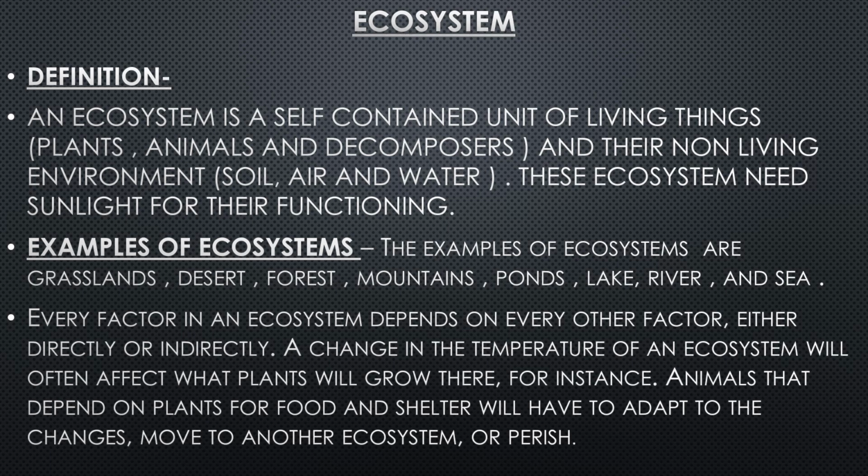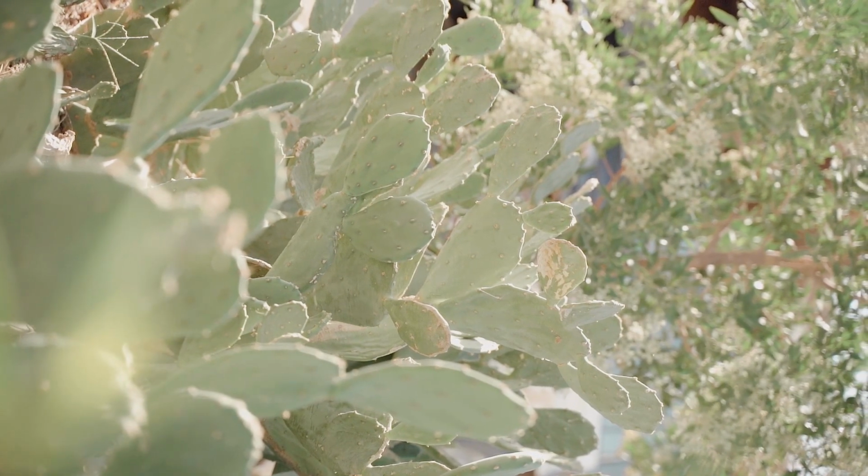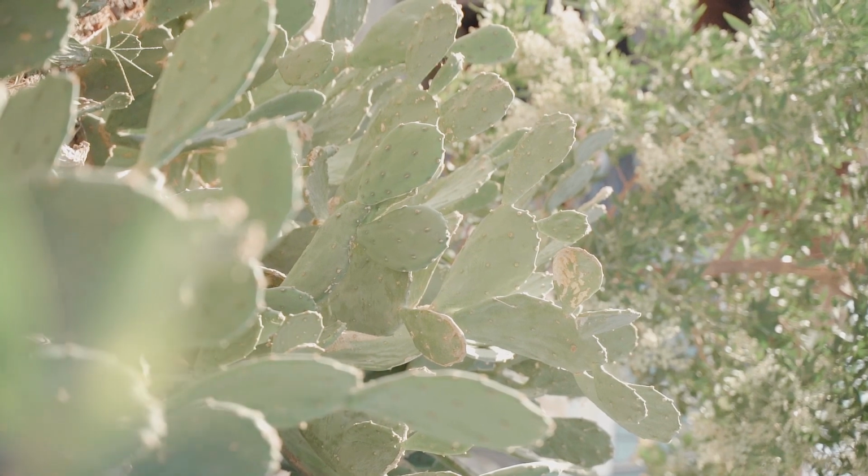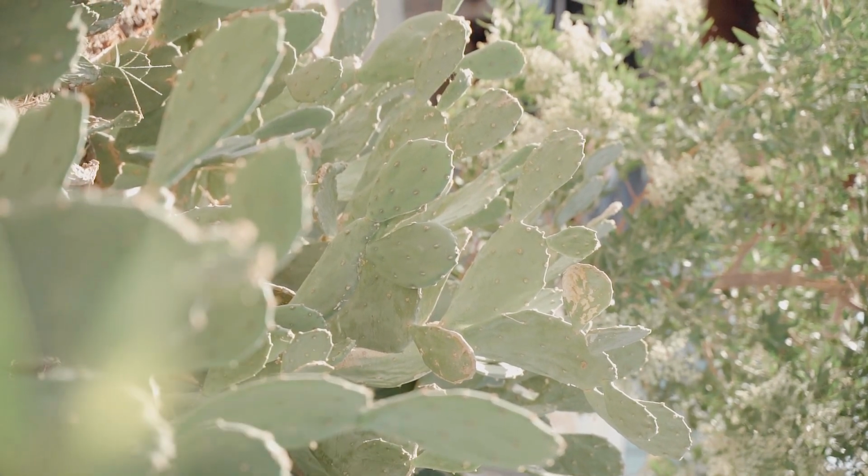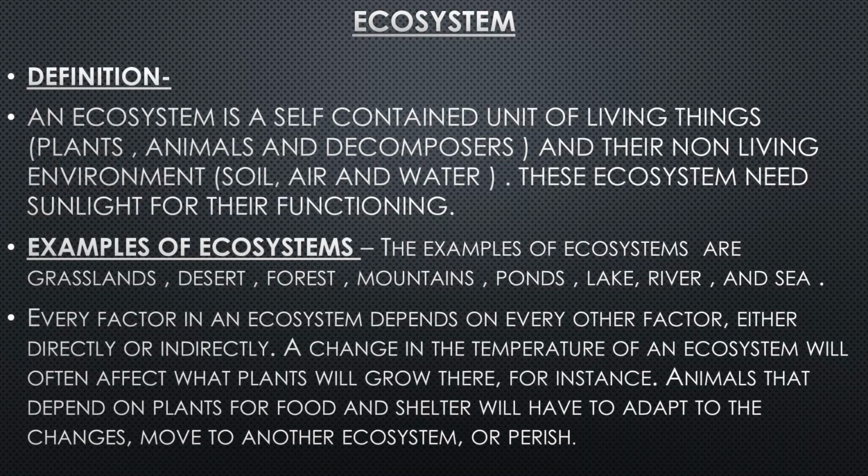Every factor in an ecosystem depends on every other factor, either directly or indirectly. It means all of them are interrelated in some way. A change in the temperature of an ecosystem will often affect what plants will grow there, for instance. Animals that depend on plants for food and shelter will have to adapt to the changes, move to another ecosystem, or perish.